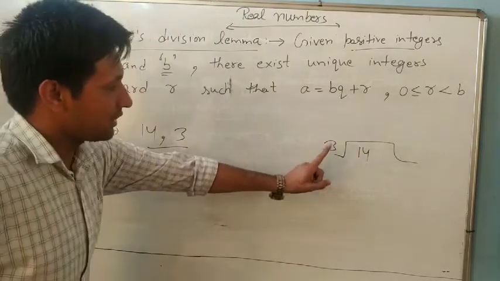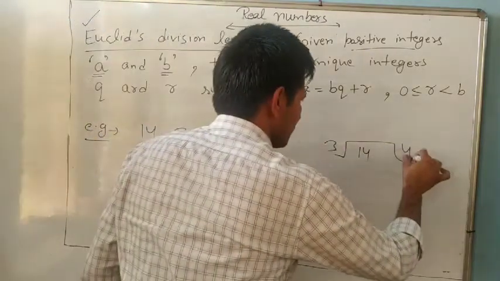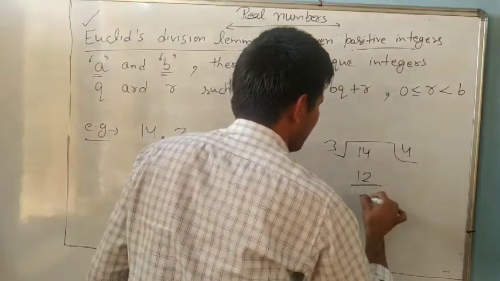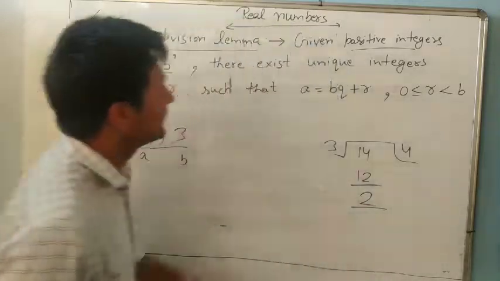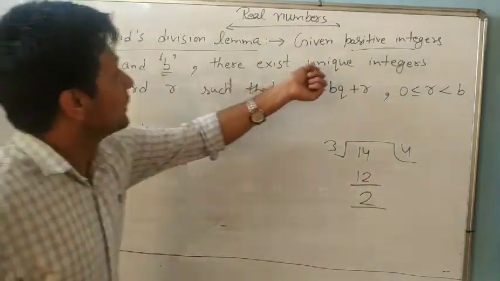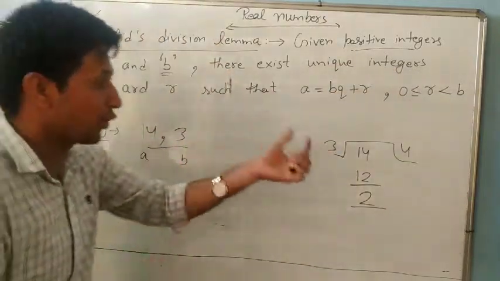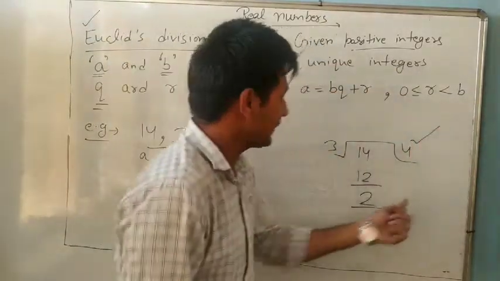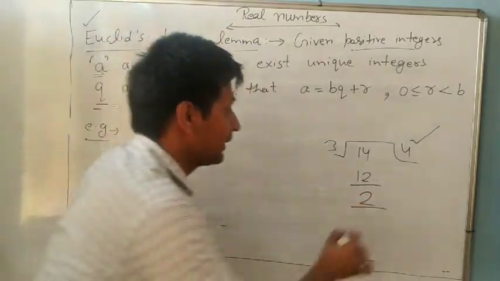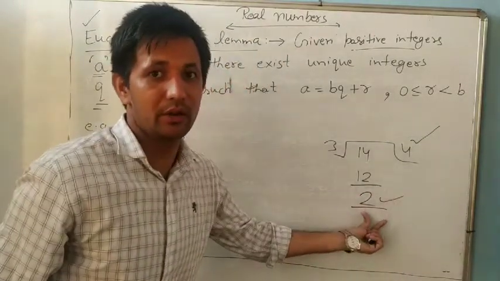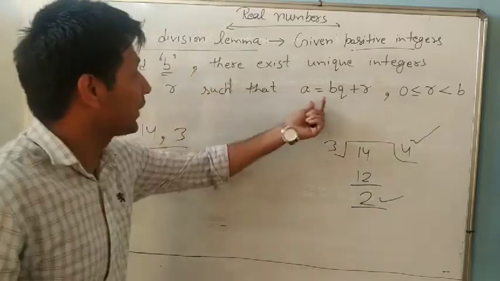When we divide, 3 fours are 12, and the remainder is 2. It means there exists a unique integer Q. Q means quotient, and R means remainder.